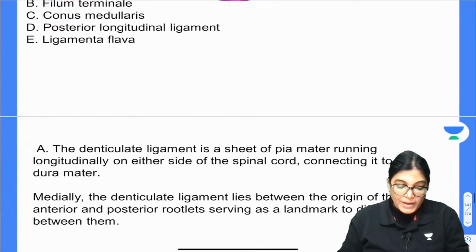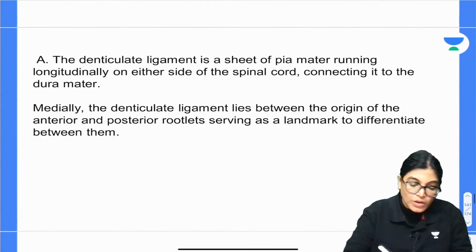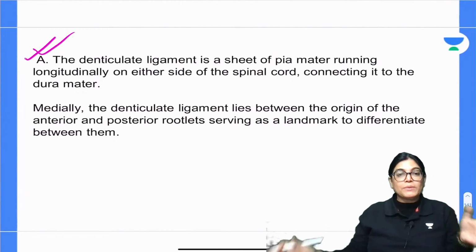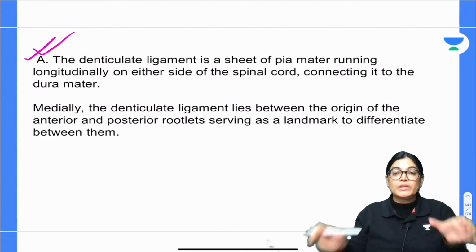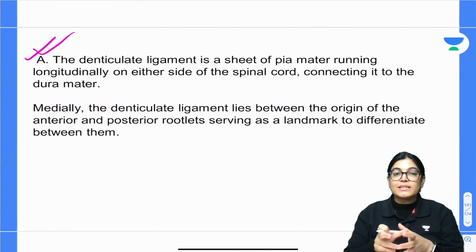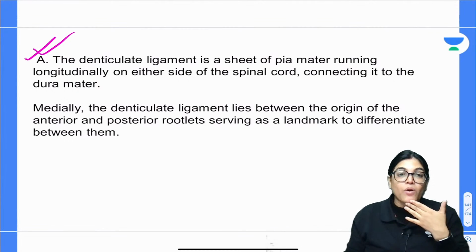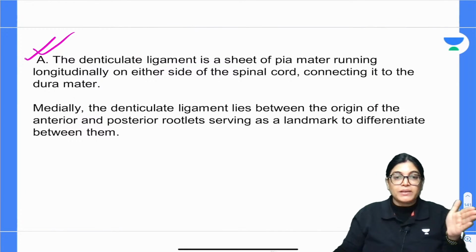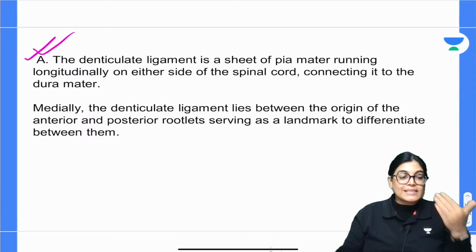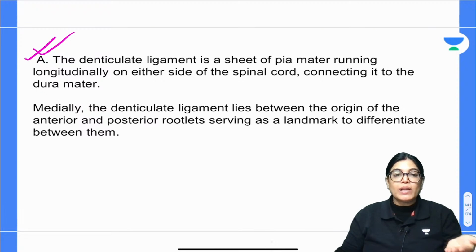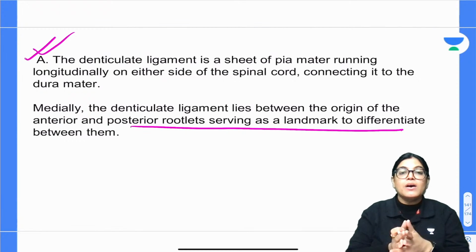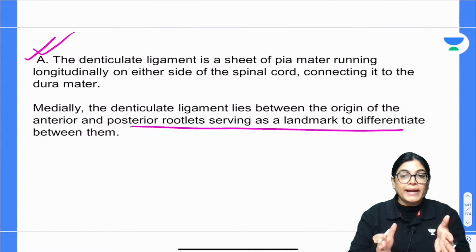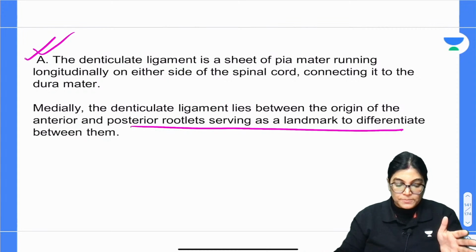Okay, so 5 options are there. Let me explain. When we are talking about ligamentum denticulatum, it's a sheet of pia mater which is running longitudinally like a ribbon. It is in the form of a longitudinal ribbon or band lying on either side of the spinal cord. The exact location of ligamentum denticulatum is between the anterior and posterior nerve rootlets, and it acts as a landmark for differentiating and locating the anterior and posterior nerve rootlets.